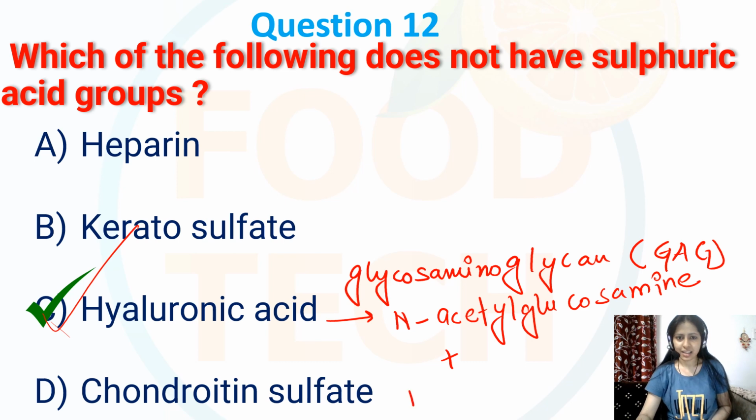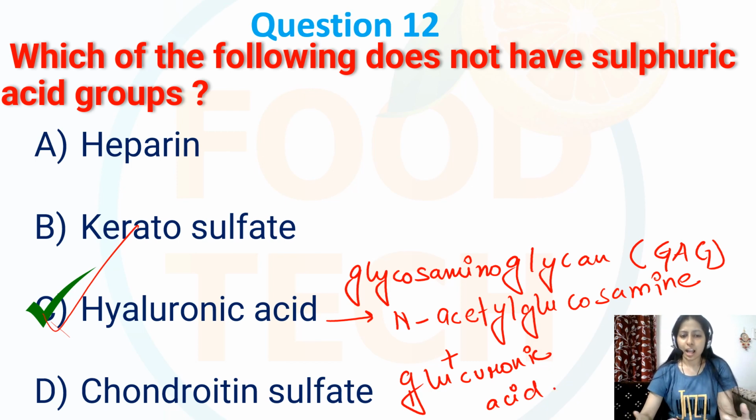So this hyaluronic acid consists of the repeating disaccharide units of N-acetyl glucosamine and glucuronic acid. Now, over here it does not consist of any sulfate groups.